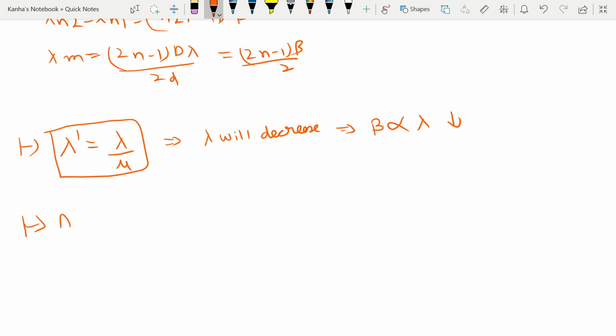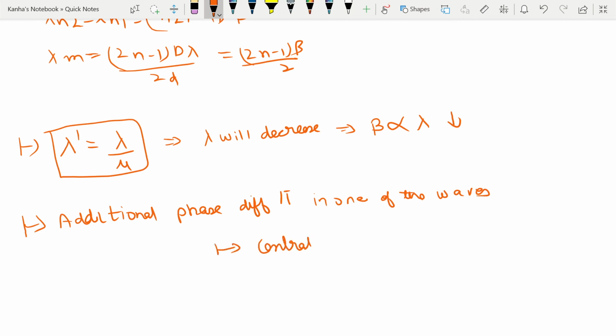So if an additional phase difference pi is there in one of the waves, then the central fringe becomes dark.